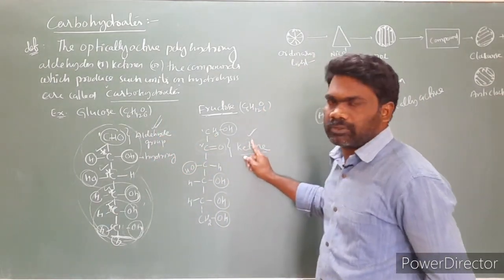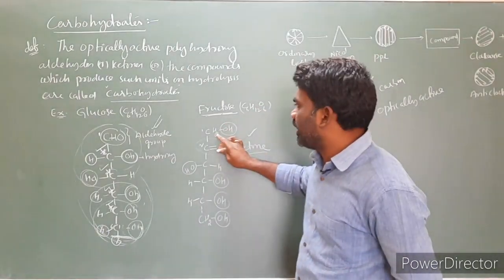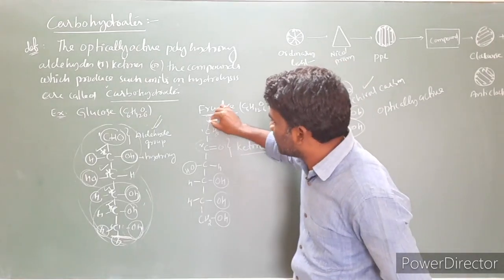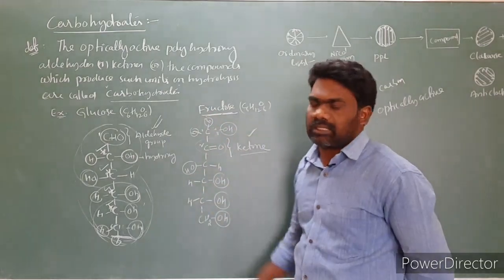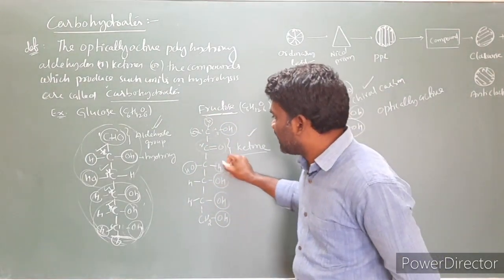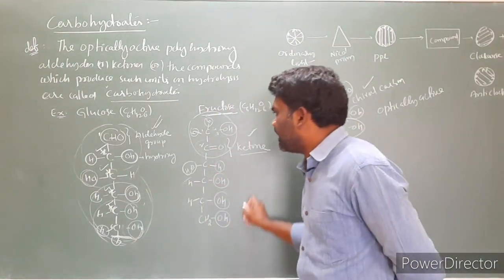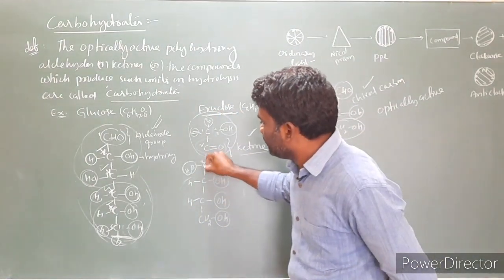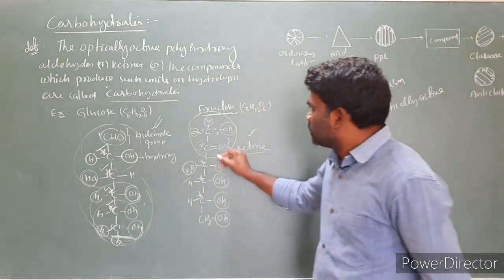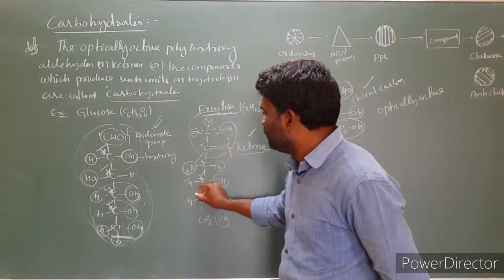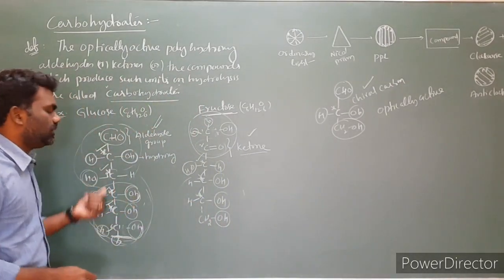Coming to the glucose-fructose case. In this case, if you look at this carbon, this is not a chiral carbon because 2 hydrogens are attached to the carbon. Two groups are the same, hydrogen and hydrogen. All must be different; then only we call it a chiral carbon. These 2 are the same, not chiral. Come to this: hydrogen, OH, this entire part will be taken as one group, this entire part as another group. So this is a chiral carbon. So this is a chiral carbon, this is a chiral carbon, but this is not a chiral carbon. So the fructose molecule has 1, 2, 3 chiral carbons. In fructose there are 3 chiral carbons, in glucose there are 4 chiral carbons.